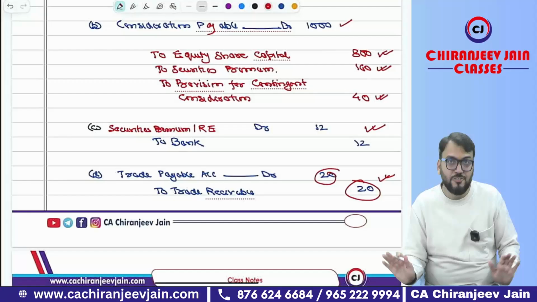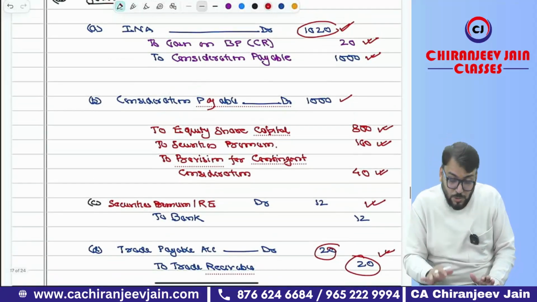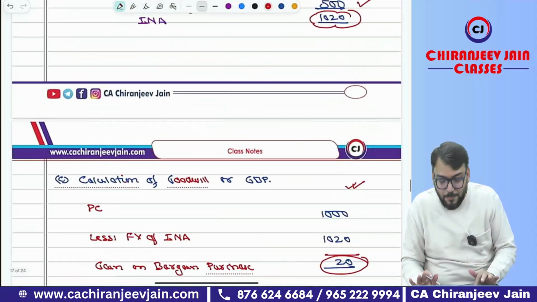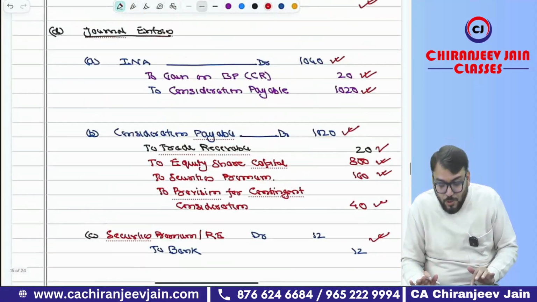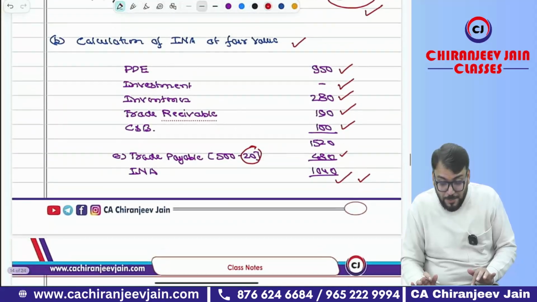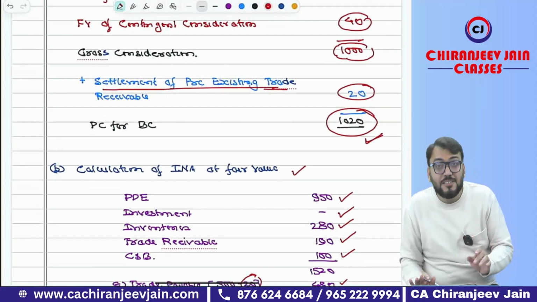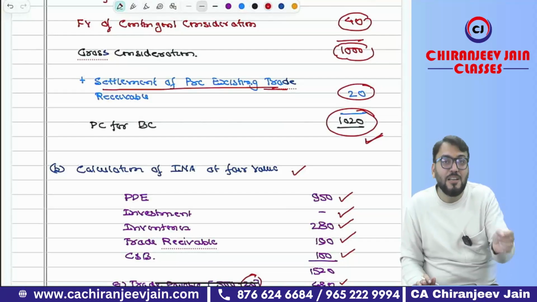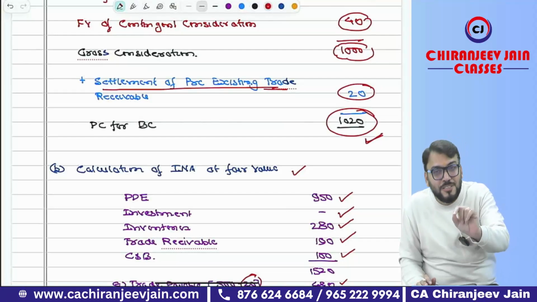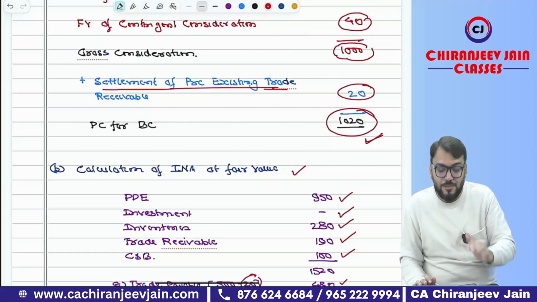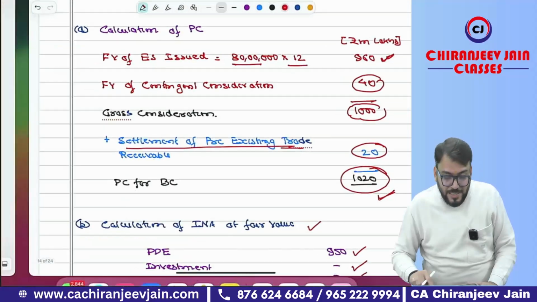I hope this too you have understood. Chalega. So these are the two alternative solutions that I have understood. From my point of view, the first answer is more appropriate because they have asked you separately the PC calculation. So this is the best answer. Okay, so what you have done, alternative number 1 or alternative 2, just comment in the comment box. Let me see what you have done. Okay, sir. Done.